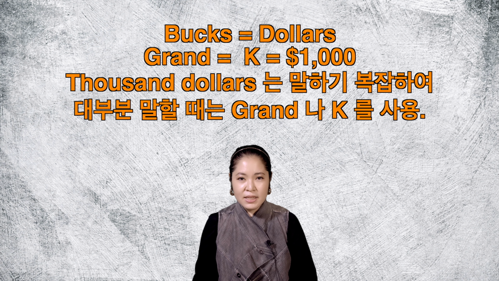So if someone says to you, "How much did you pay for your car?" You could say, "I paid 50 grand for my car," which means I paid $50,000 for my car. Another way of saying $1,000 would be K. So 10K would equal $10,000.